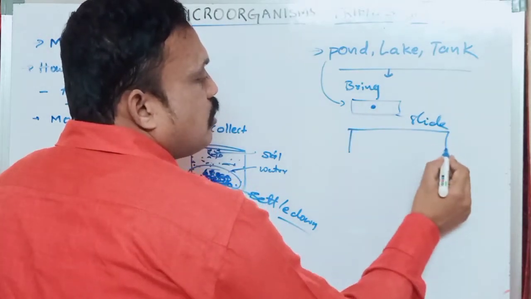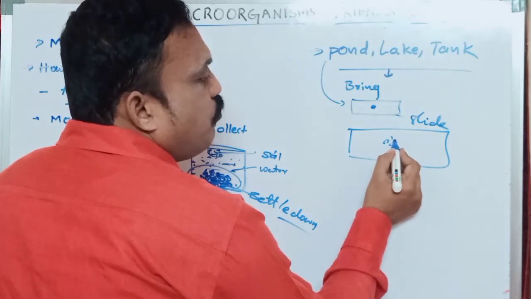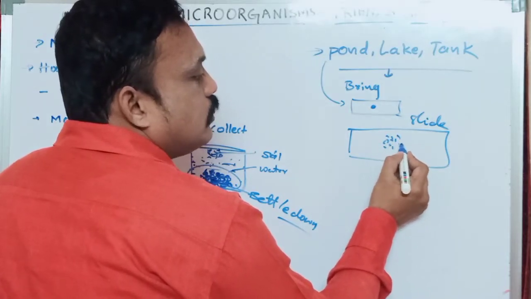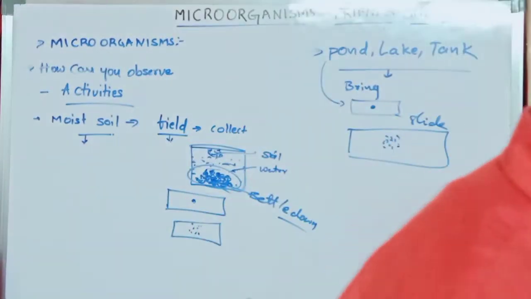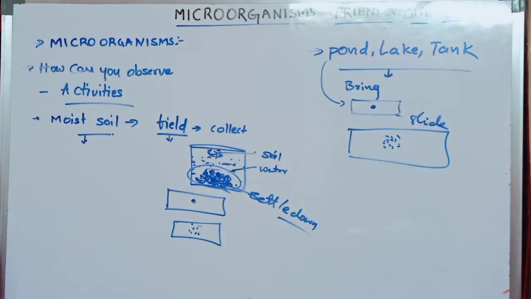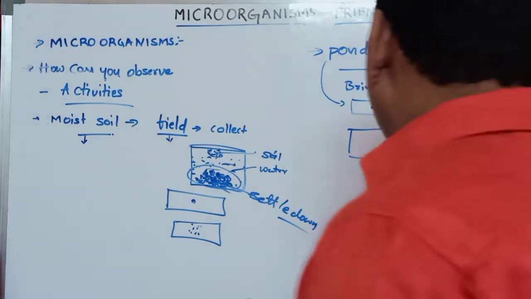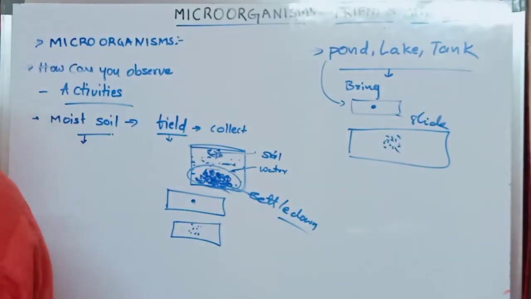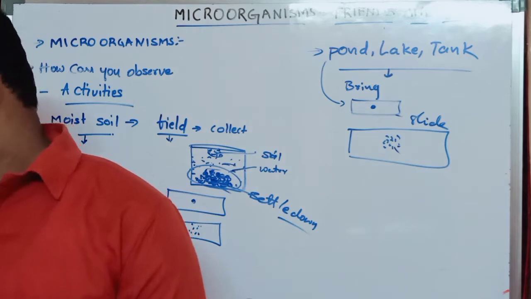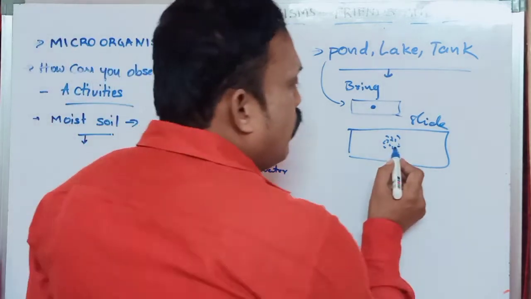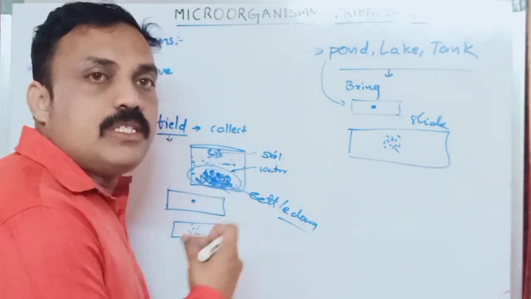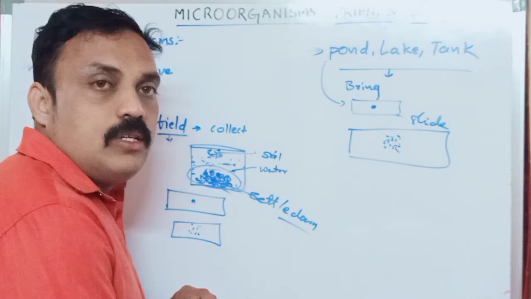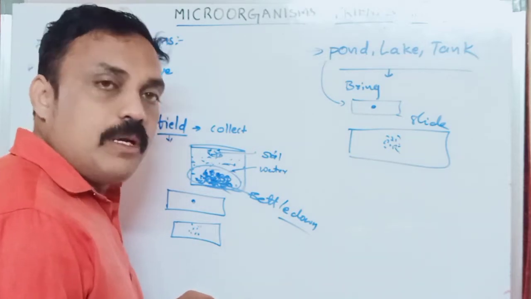After that, we will observe in that slide some movable objects, easy to observe using the microscope. What are those movable objects? Those movable objects are microorganisms. We will observe various types of microorganisms, such as amoeba, euglena, paramecium, unicellular organisms, possible to observe in pond water.